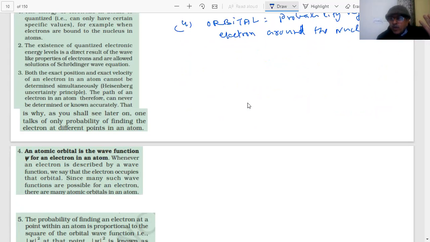Mathematically we cannot go into details of that, but we will assume there are four quantum numbers which are the result of Schrödinger's wave equation, and we will use those four quantum numbers to build the electronic configuration of the elements in our periodic table. So we'll learn those rules.